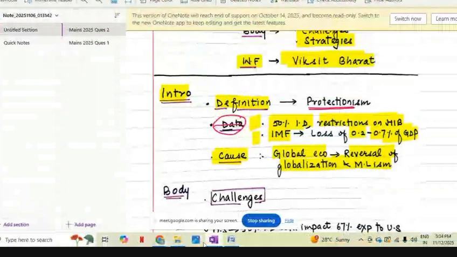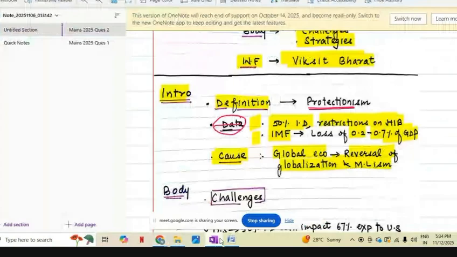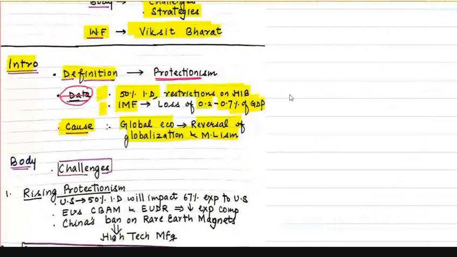Now, let's continue. Now let's move to the body part. So in the body, we first have to write the challenges. So what challenge will we write first? We'll be writing